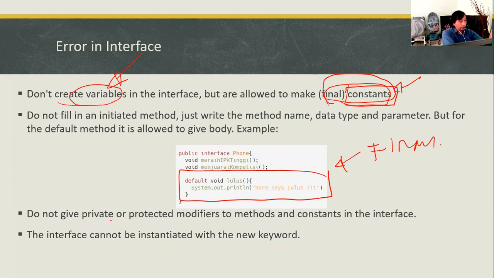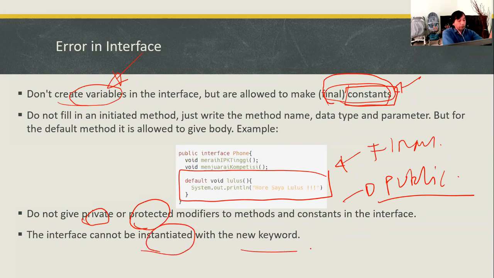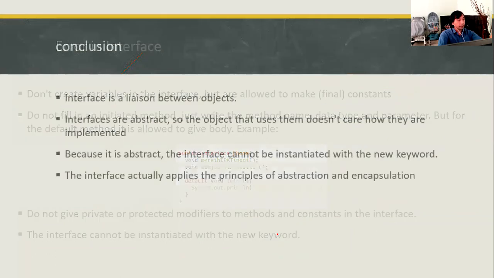And never give a private or protected modifier, because it will always be given the public access modifier. And also the interface cannot be instantiated by using the new keyword. It can only be referenced, but you can never instantiate an object from an interface class.